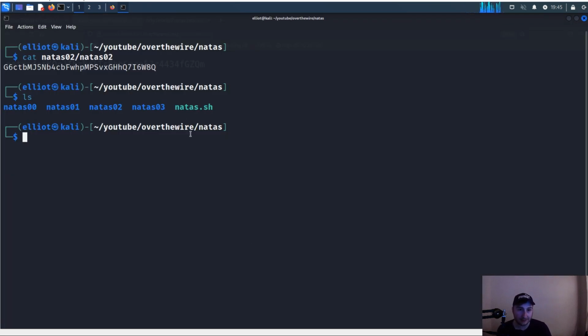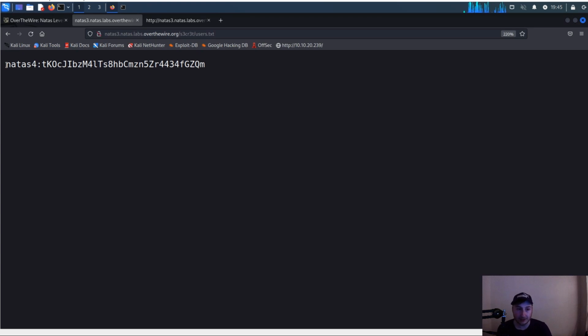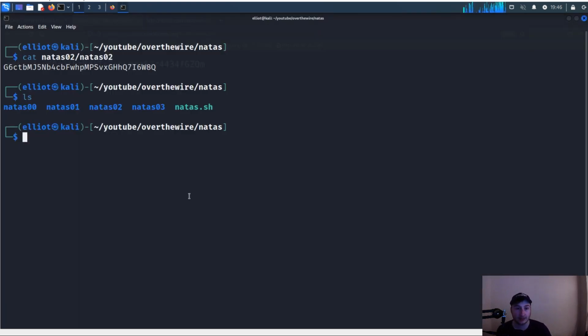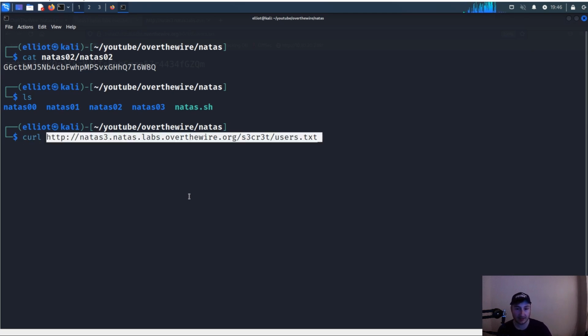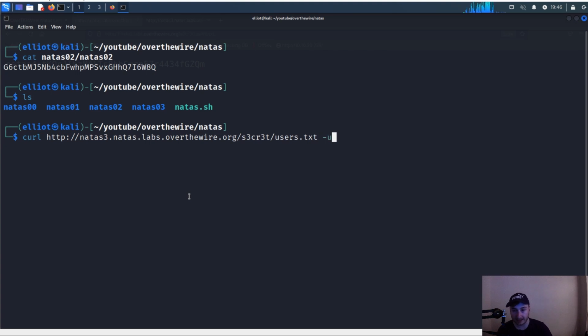So let's just do our GetFlag one-liner here pretty quickly. It's going to be very similar to last time, but actually one less step because we're not going to have to do our first grep here because we're just getting one line returned. So I'm going to copy this URL, head back to our terminal. What I'm going to do essentially is run our curl command. We're going to paste in that URL. We want to specify the -u to put in our username and password. And for this level, natas3, obviously. And we're going to do our little command-in-a-command trick to cat out natas, natas02.